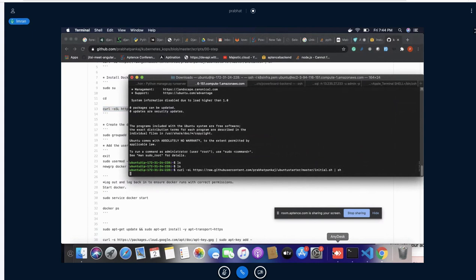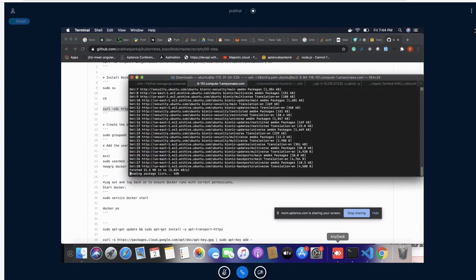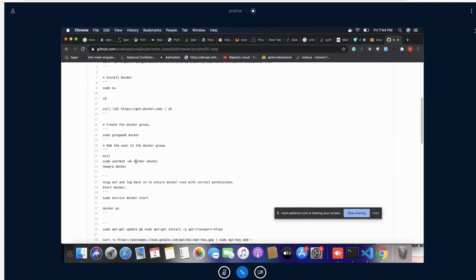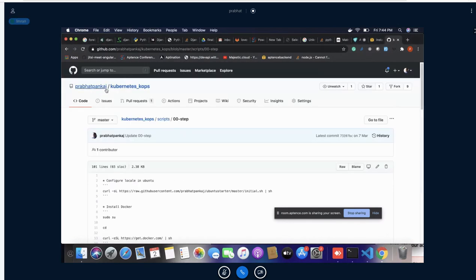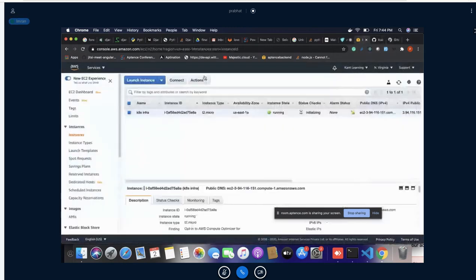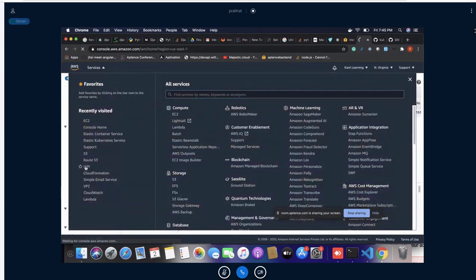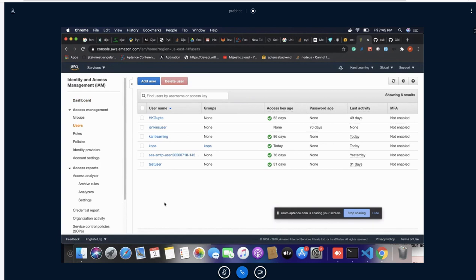These are some standard steps that we have done yesterday, so I'll do this step quickly.